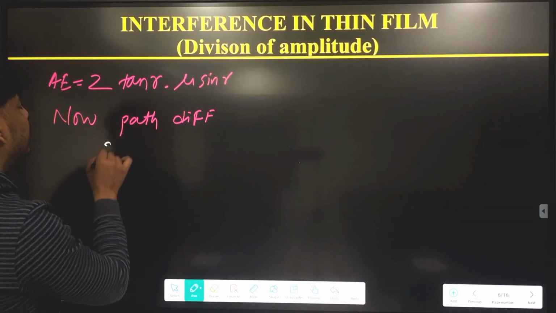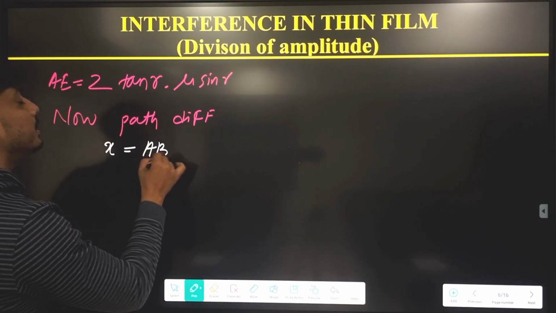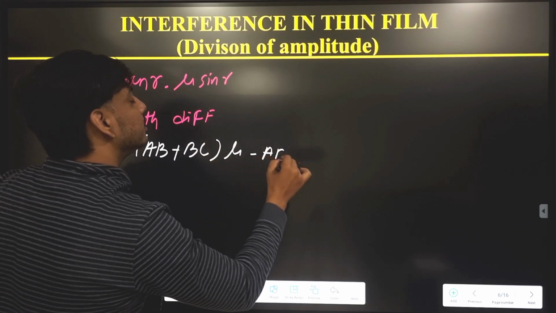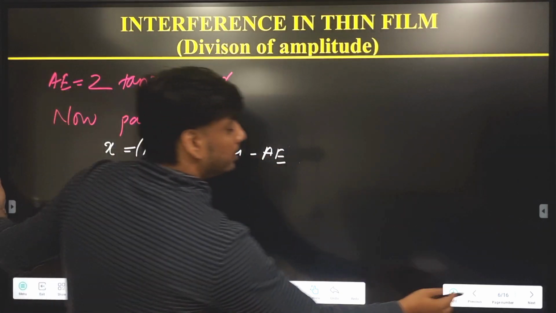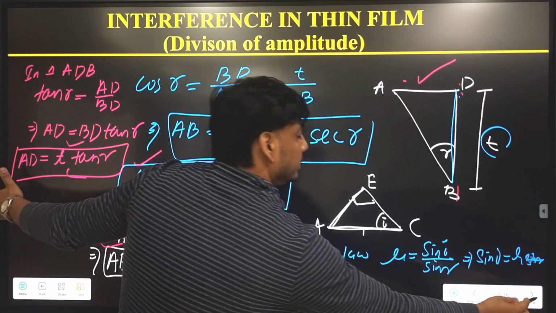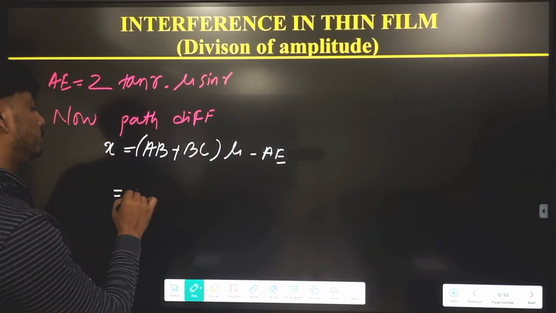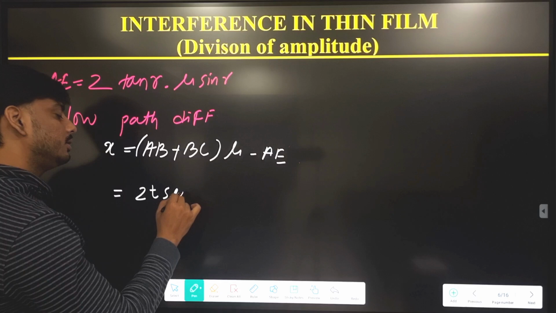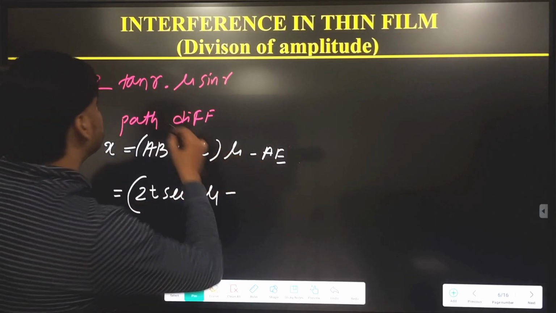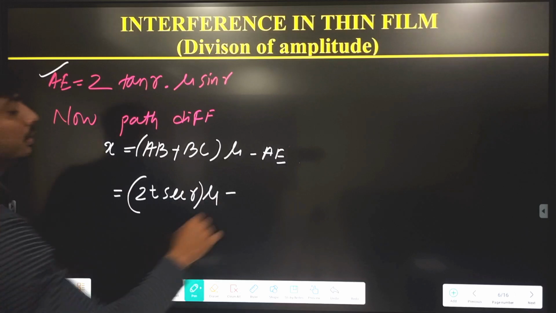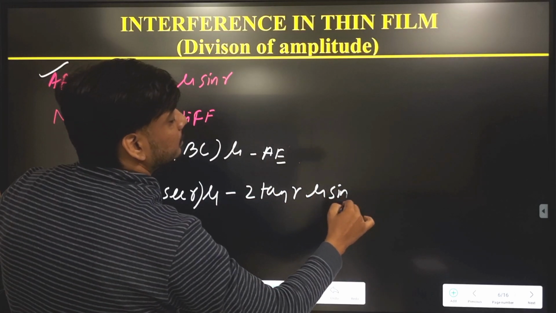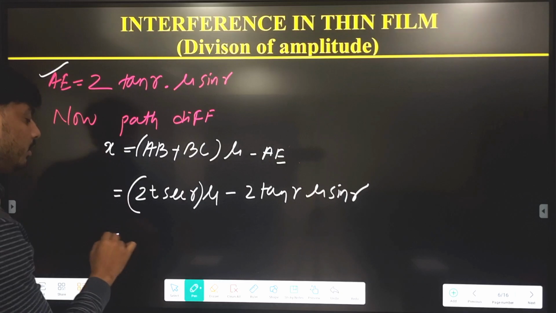Path difference formula, again I am writing: x equal to AB plus BC into mu minus AE. So AB equal to t sec r, BC equal to t sec r. So you can write 2t sec r into mu, minus AE, already we calculated AE, 2 t tan r mu sin r. So you can take common.